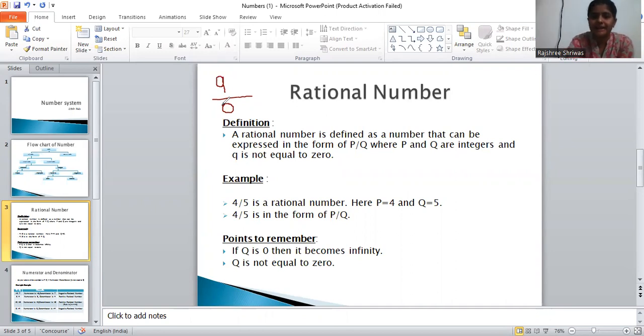Now, let's take an example. Here, we have 4 by 5. Right? So what is 4 by 5 here? It is in the form of P by Q. Here, 4 is P and Q is 5. So it is in the form of P by Q. Now what we have to remember? We have to remember that division by 0 becomes infinity. Because of that we can't find the rational number, and Q is not equal to 0. So we have to remember this.